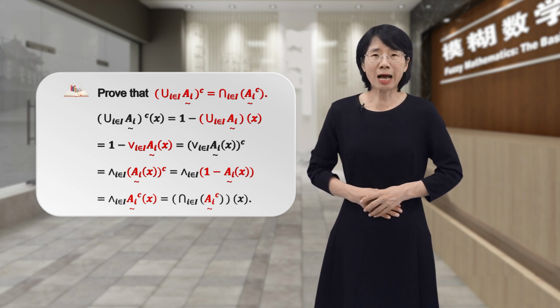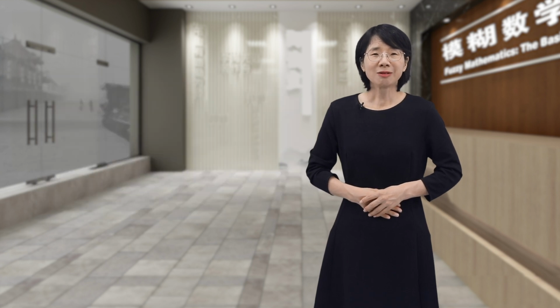Therefore, we have shown that the complement of the union equals the intersection of the complements. Similarly, we can prove that the complement of the intersection equals the union of the complements. This completes the proof.